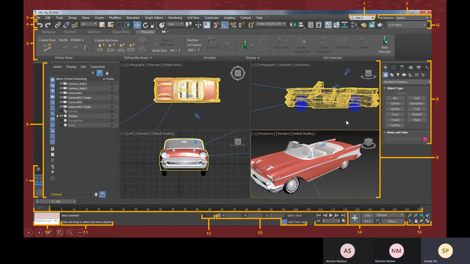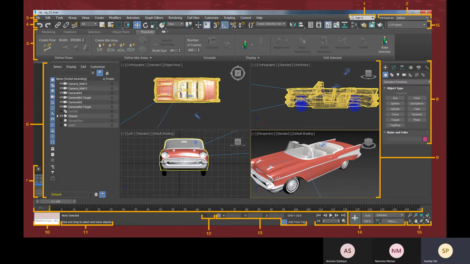So here you can see that first option is this one, that is our sign in option. You can sign in to your account, you can log into your Autodesk account there. And the second option is for workspace, changing your workspace there, and selecting the right workspace will help you to get all the right tools related to your project.